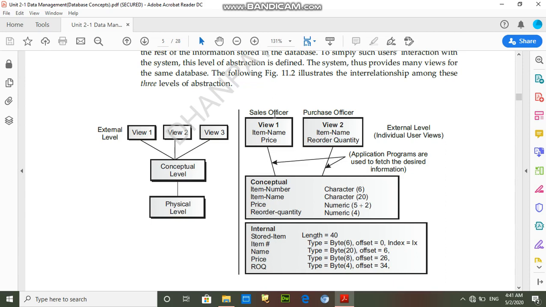Here, the sales officer and the purchase officer. The sales officer is accessing information according to the sales point of view, and this is the purchase officer. That information is accessed according to the purchase point of view.